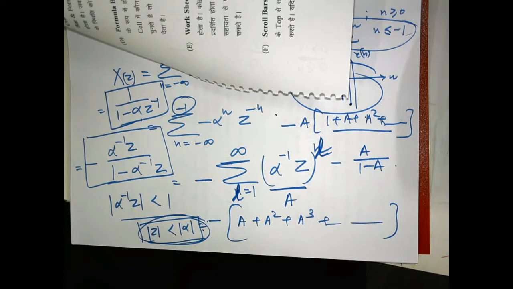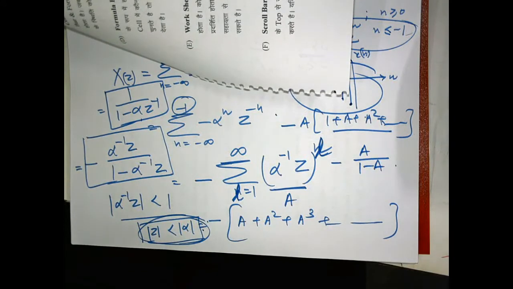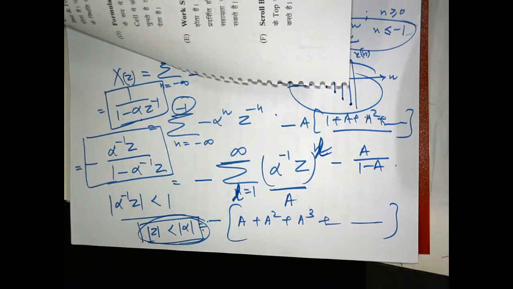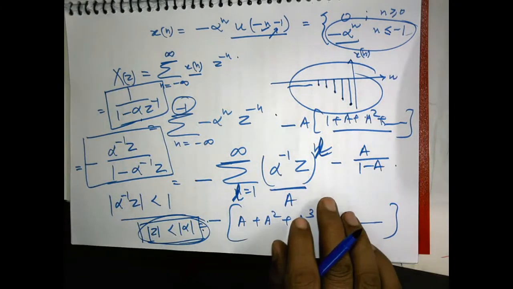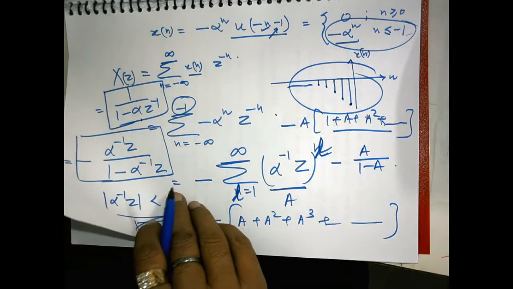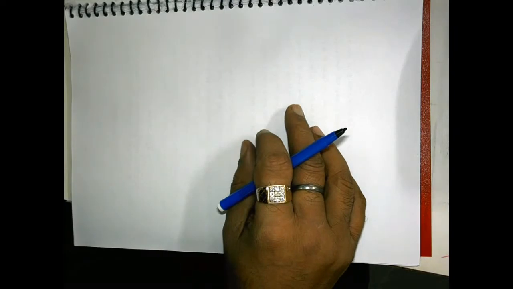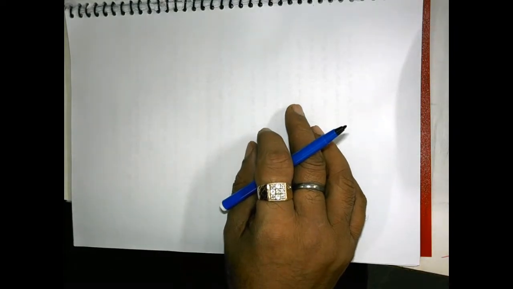So region of convergence together with the closed form uniquely describes the signal. Got the point? That's why region of convergence becomes so significant in the Z transform. Now let us investigate the Z transform of another signal.